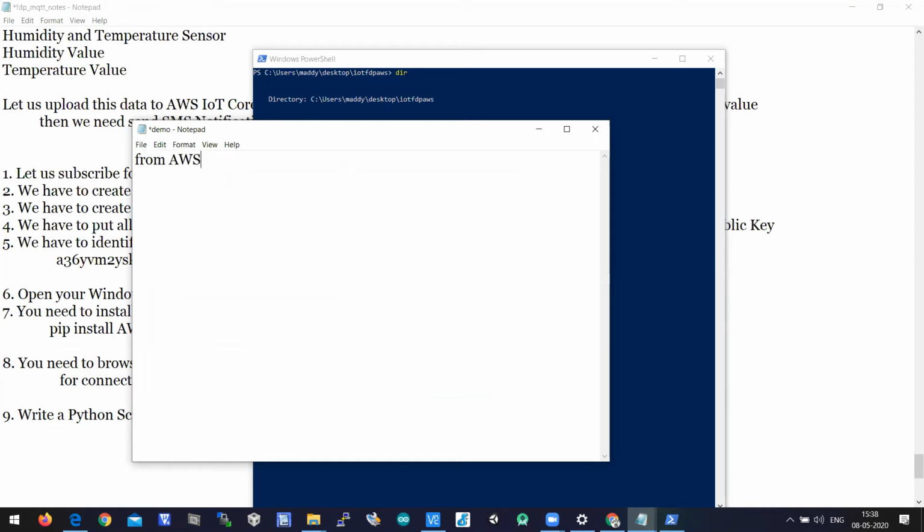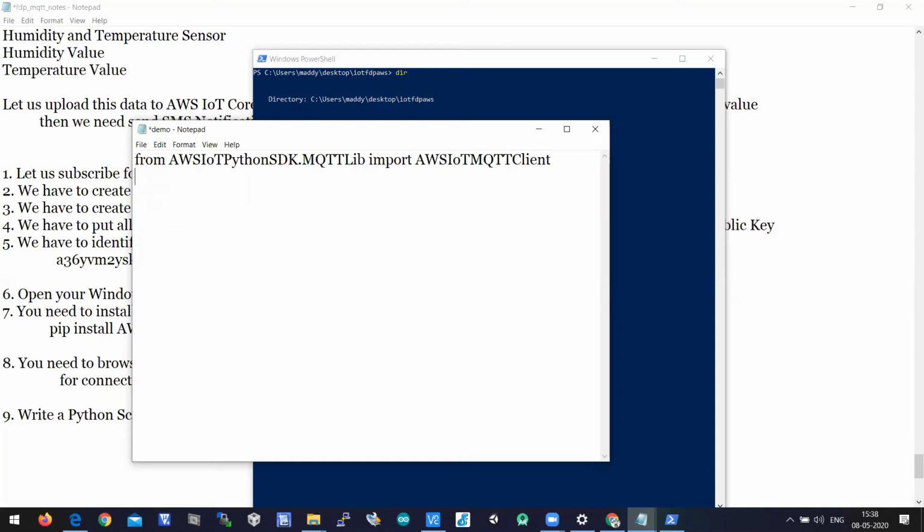From the module which is installed, AWSIoTPythonSDK dot MQTTLib, import AWSIoTMQTTClient. Okay, this is a package name which we have to import here.